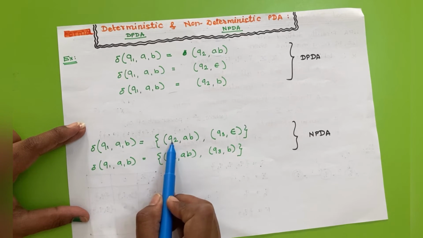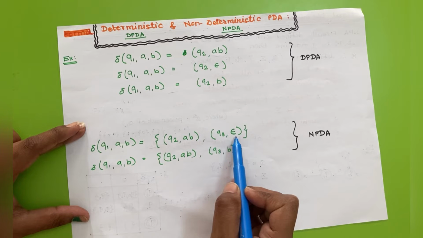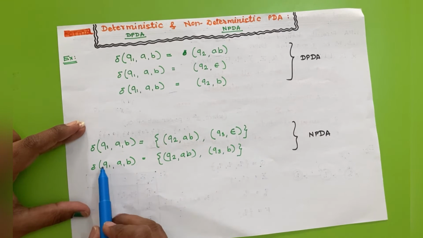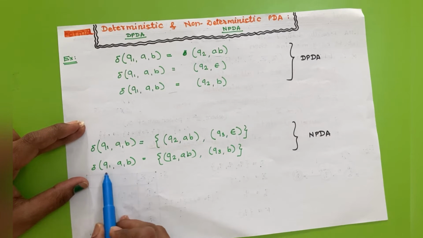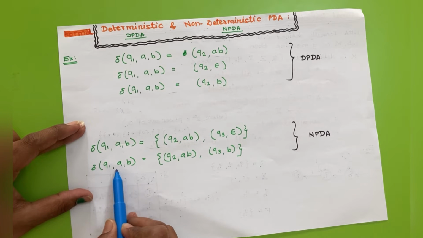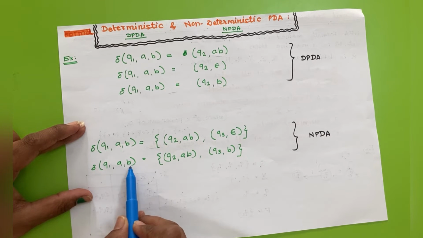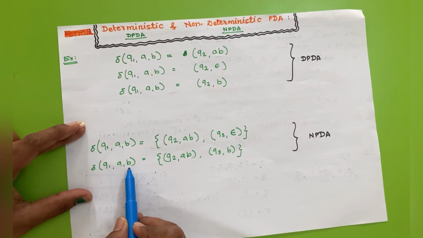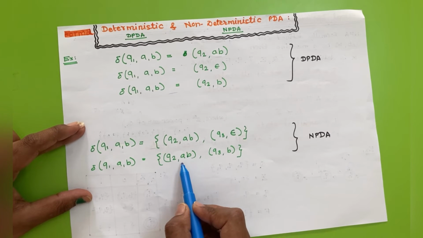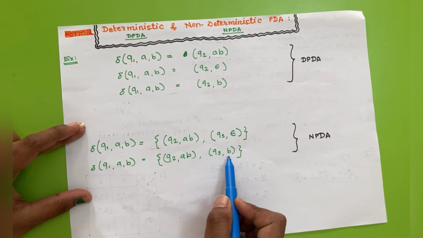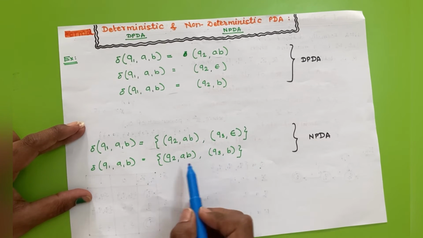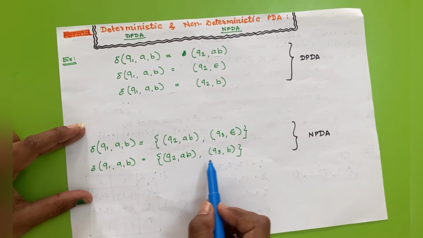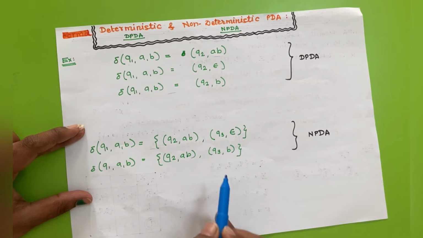Or we can consider the second case: if we supply input A to state Q1 and the top of the stack is B, then we have to perform a push operation or maybe a no operation. Here we don't know the deterministic operation to be performed on the stack.